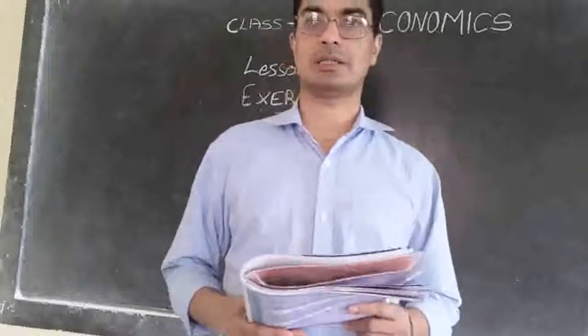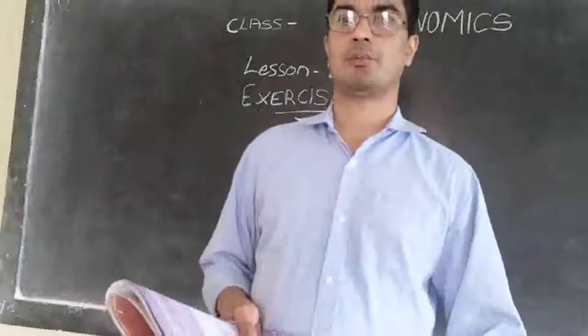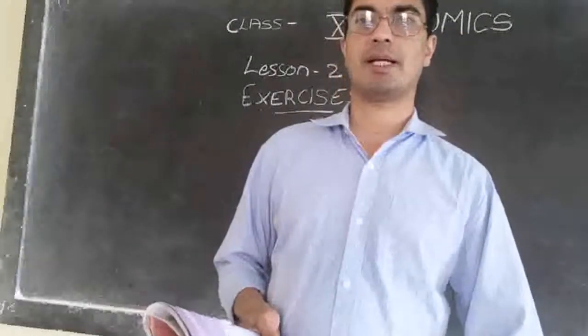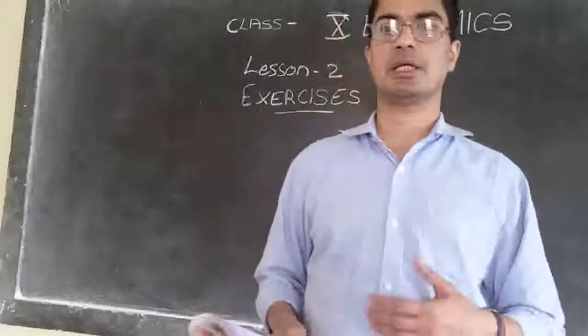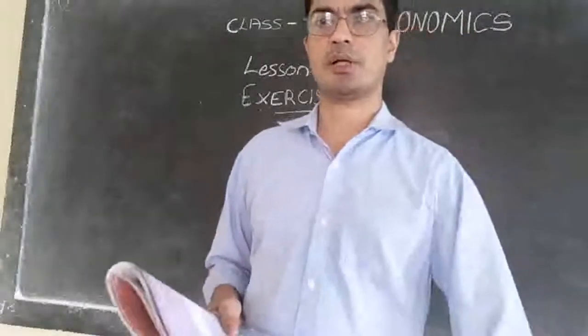Then the third one is debt burden. People take loans from private sources, from moneylenders and so on. At the end they are not able to give back that loan and they are burdened. So what can they do?